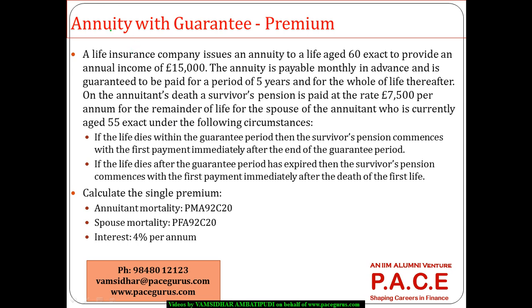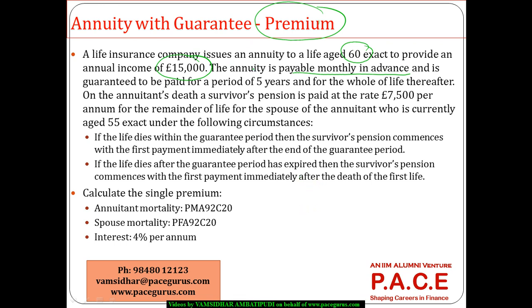Let's look at this numerical on annuity with a guarantee for which I have to compute the final premium. A life insurance company issues an annuity to a life aged 60 to provide an annual income of 15,000 which is payable monthly in advance. So 15,000 is the annual income which is paid monthly in advance.